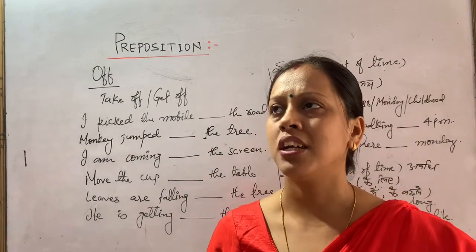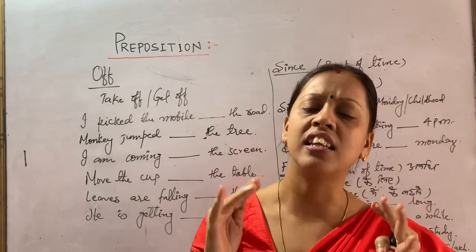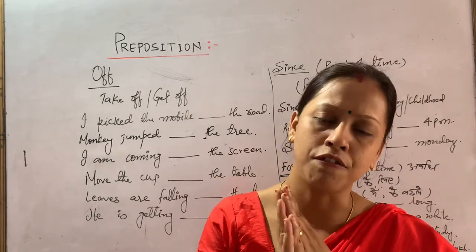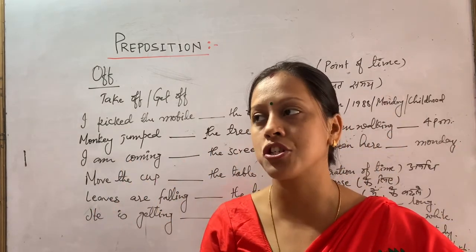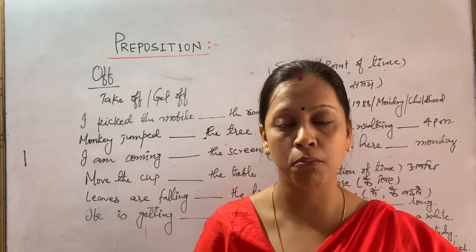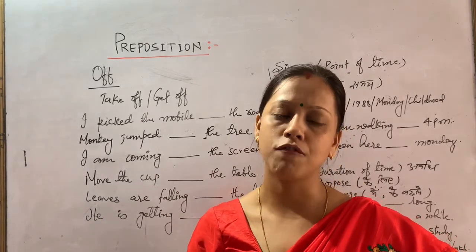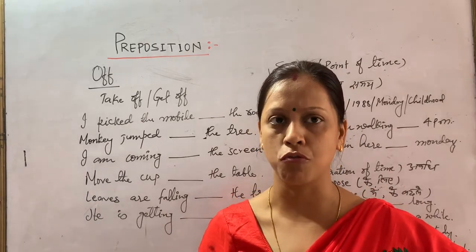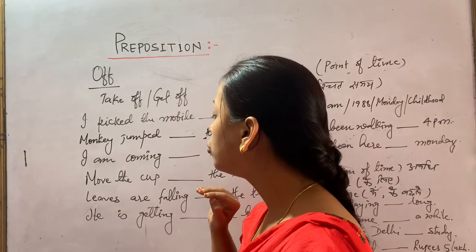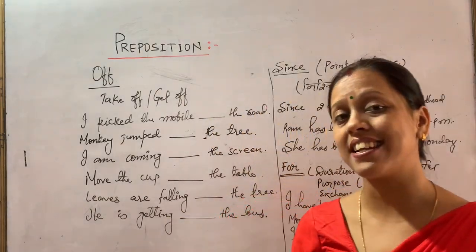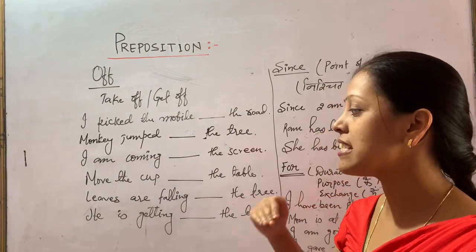To explain it more clearly, try to understand that whenever a thing is separated from its surface, in case of complete separation, we use the word "off", O-double-F. Imagine that you are traveling in a bus and all of a sudden the bus stops and you have to get down from the bus. In that case, we will be using the word "off", like "he is getting off the bus."